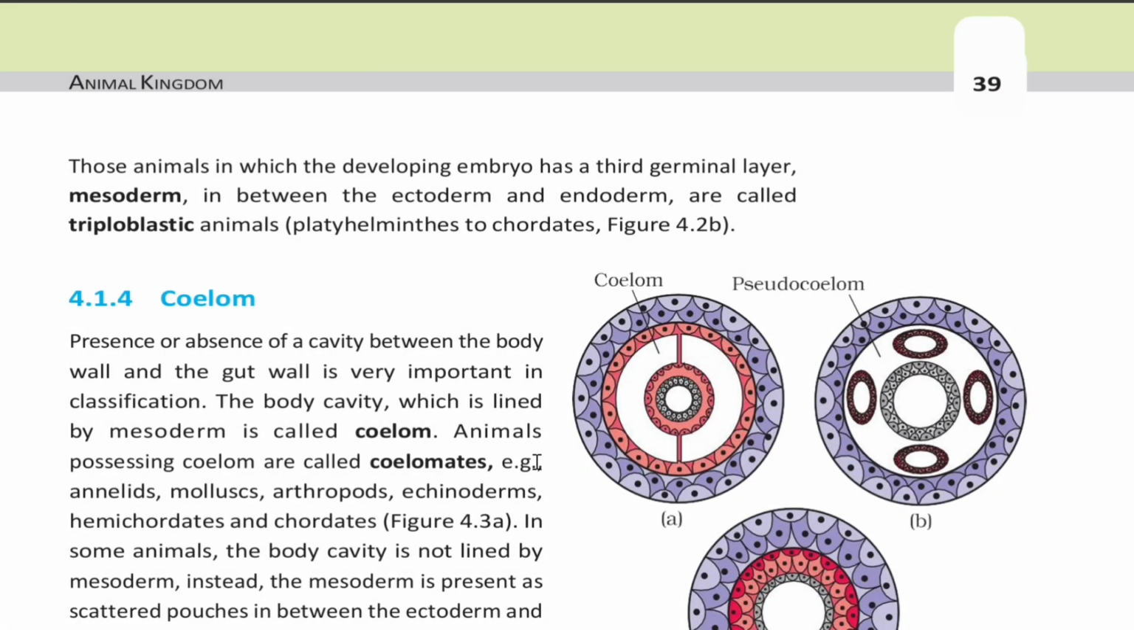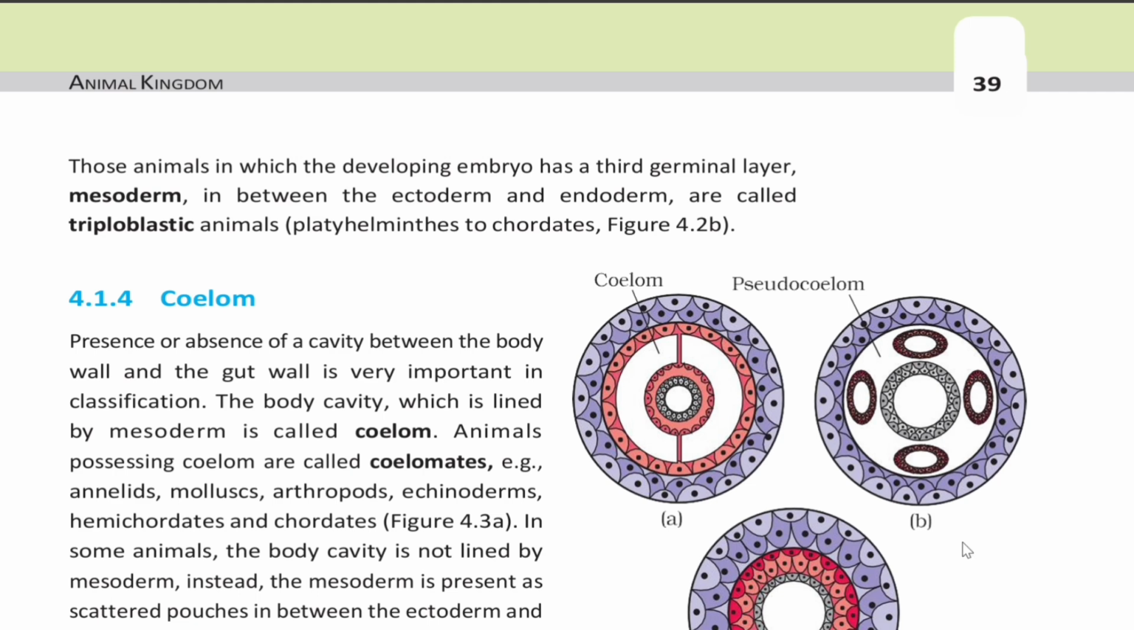4.1.4 Coelom. Presence or absence of a cavity between the body wall and the gut wall is very important in the classification. The body cavity, which is lined by mesoderm, is called coelom. Animals possessing coelom are called coelomates. Example, annelids, molluscs, arthropods, echinoderms, hemichordates and chordates.